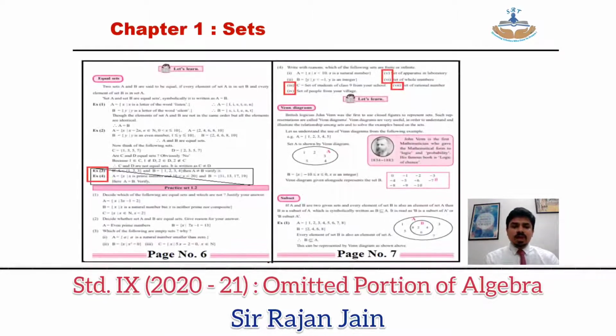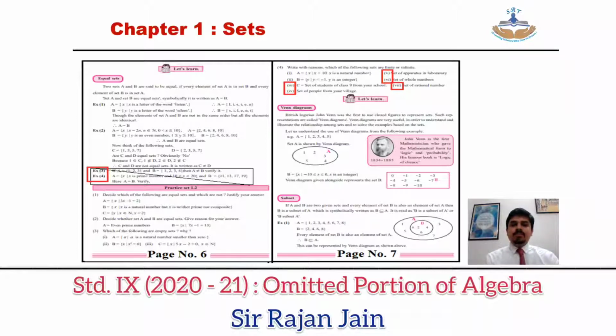Now in chapter number 1, Sets, directly come to page number 6. On your page number 6, above practice set 1.2, marking is given over here. Solved examples 3 and 4 are omitted. Then on page number 7, that is your practice set 1.2, question number 4, subparts 3, 4, 5, 6, 7 are omitted.